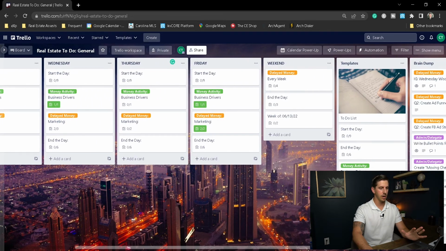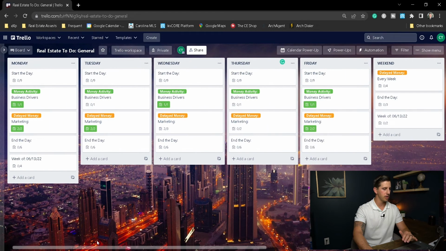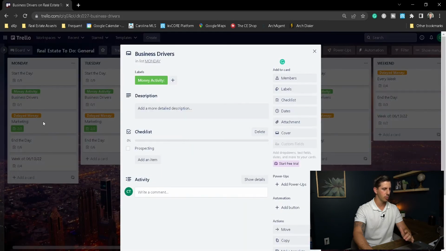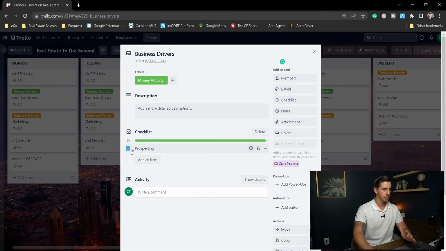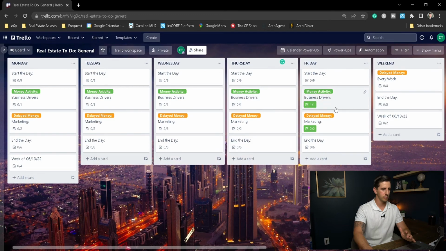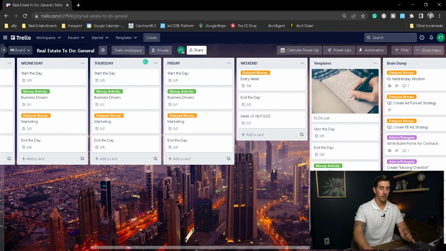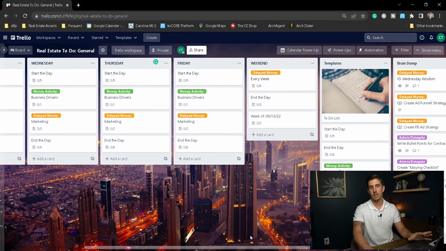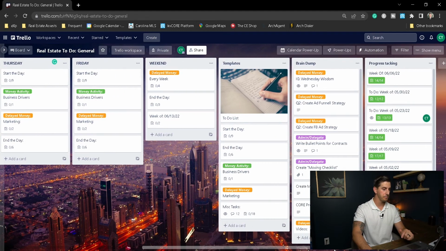I'm going to show you these other couple sections here as well. Again, I've got templates. I don't really use the business driver in marketing very much because there's only one item, so it'd actually be more work just to click those to make copies of those. So I just run through those and uncheck them. There may be a way to completely reset this every week. I don't know. I don't do that. But if you guys know of a way to do that, let me know.